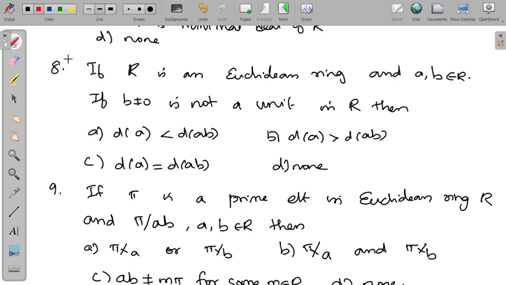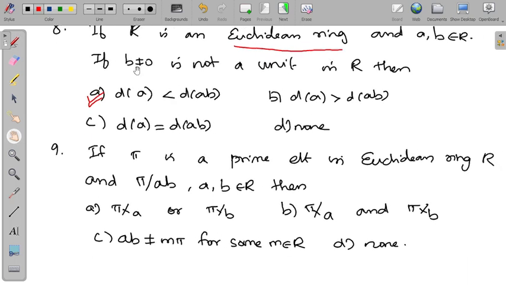Now the eighth one: if R is a Euclidean ring and a, b belong to R and b not equal to 0 is not a unit in R, then d of a less than d of ab is right. R is a Euclidean ring.